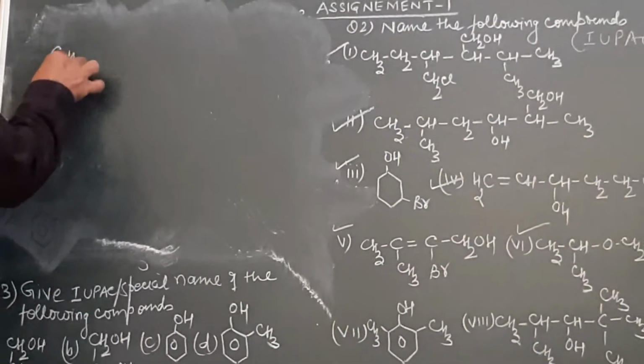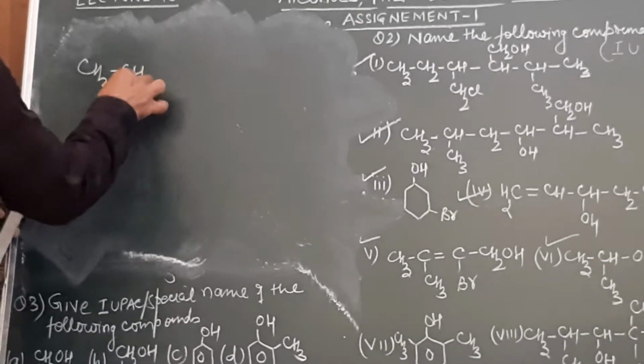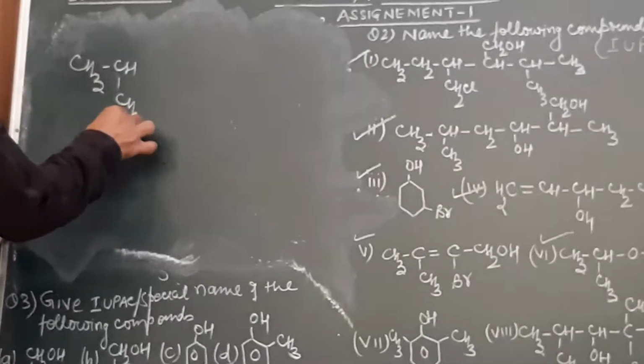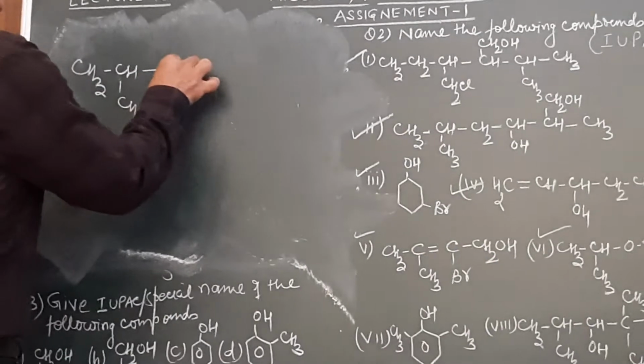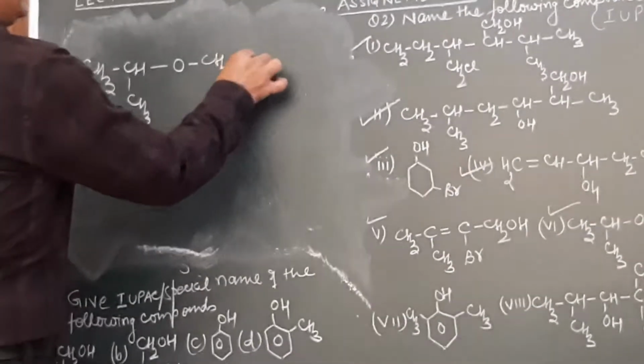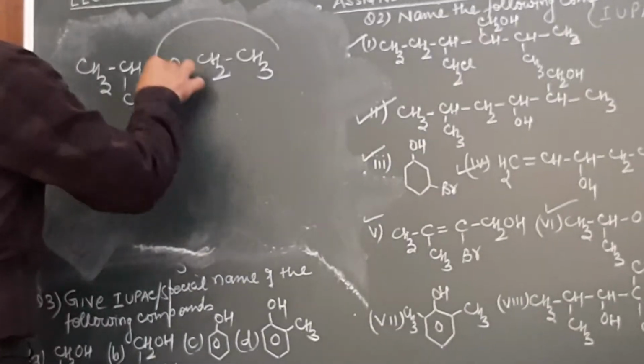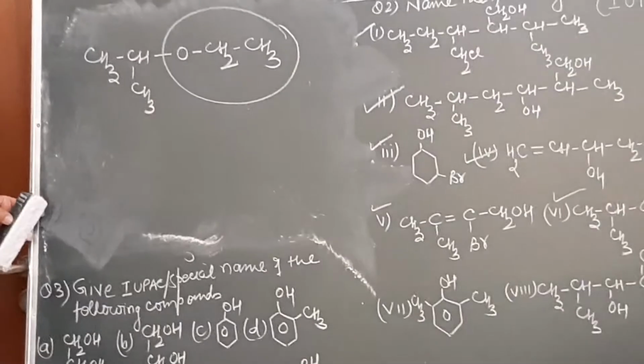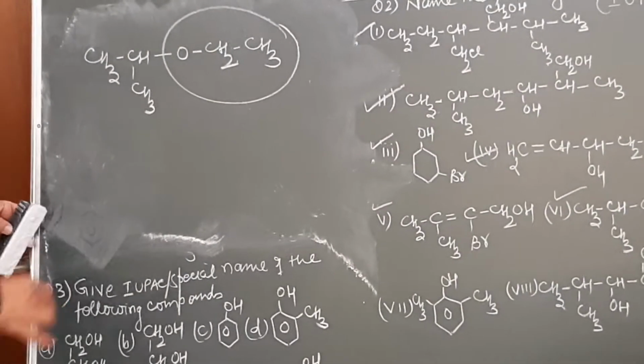The 6th one is this: CH3 and then CH. This will be CH3. And then over here we have O. This is CH2 and then CH3. Which group is this? This is an alkoxy group, an ether. Now,